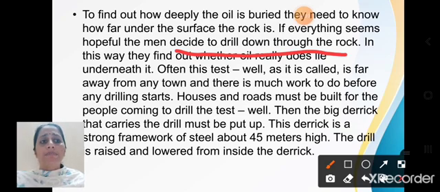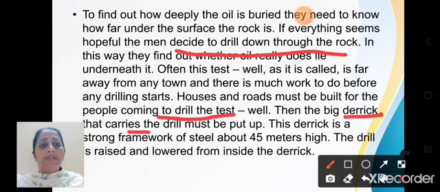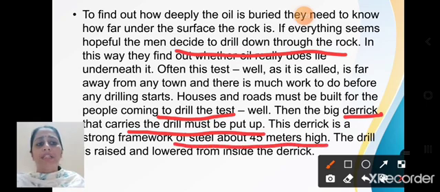Houses and roads must be built for people coming to drill the test well. Then the big derrick that carries the drill must be put up. This derrick is a strong framework of steel about 45 meters high. The drill is raised and lowered from inside the derrick.